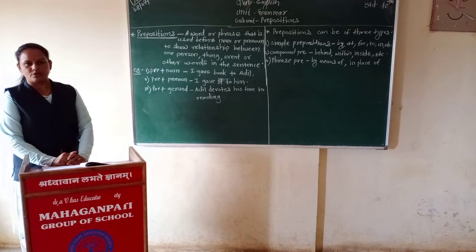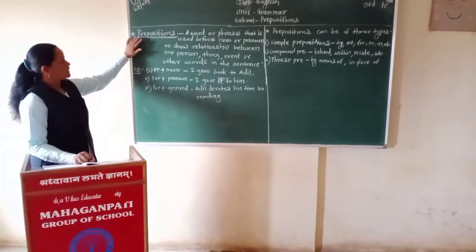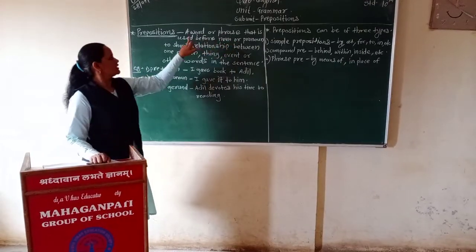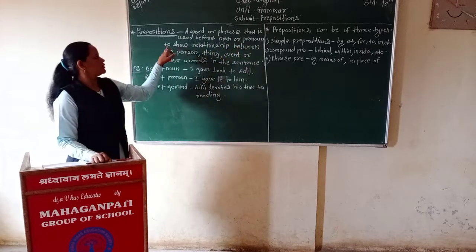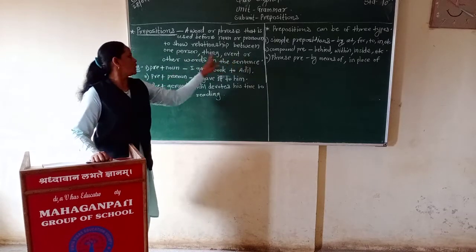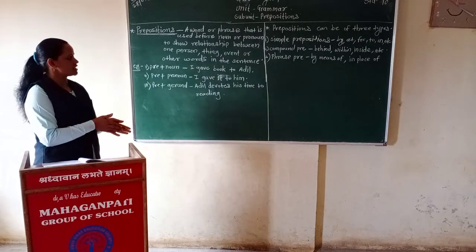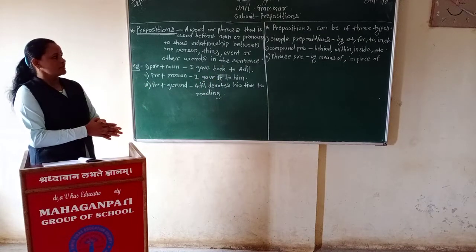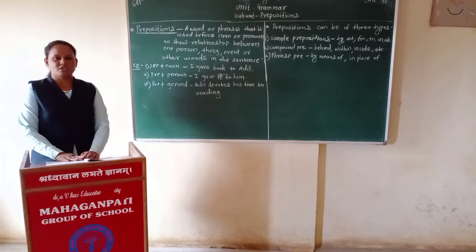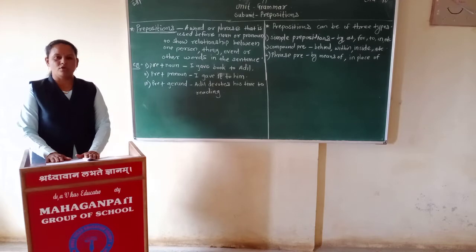Part of speech that we use in our day-to-day talk. So let's see the prepositions, definition of preposition. Preposition is a word or a phrase that is used before a noun or pronoun to show relationship between one person, thing, event or other words in the sentence. Preposition shows the relationship of the persons, things, events to another word, and we normally use preposition in front of or before a noun phrase, pronoun or gerund.